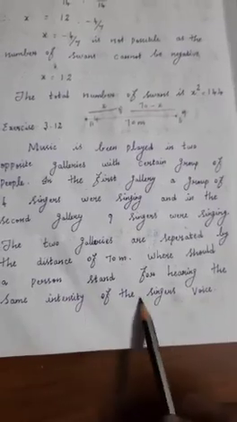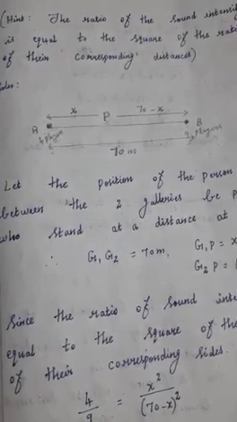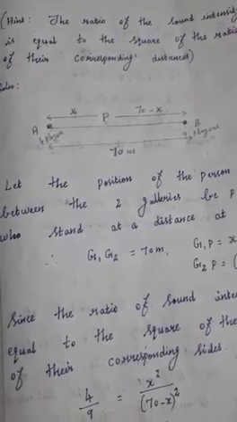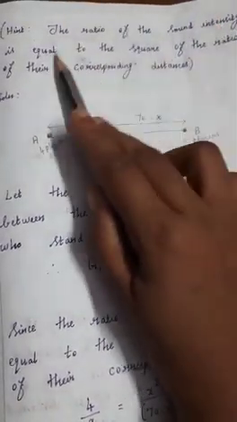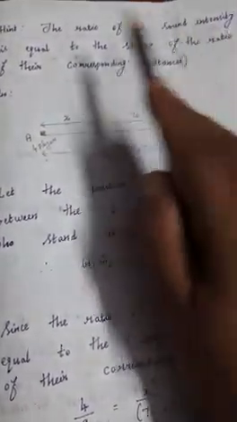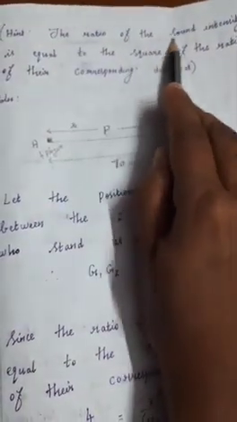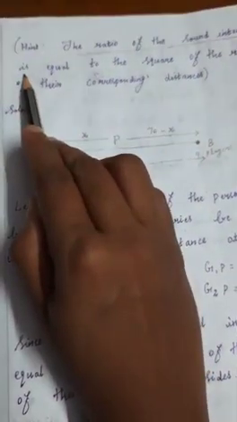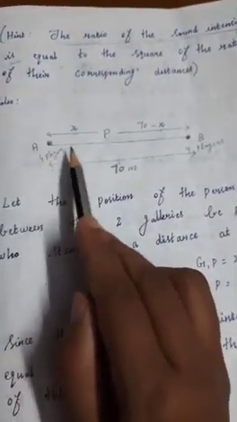So now we need to find out where a person should stand for hearing the same intensity of the singers' voices. In this question they have given one hint, and using this hint only we are going to find the answer. So now see what they have given: the ratio of the sound intensity is equal to the square of the ratio of their corresponding distances.